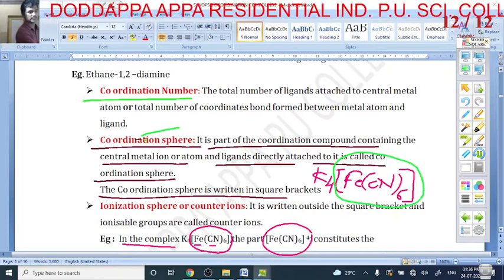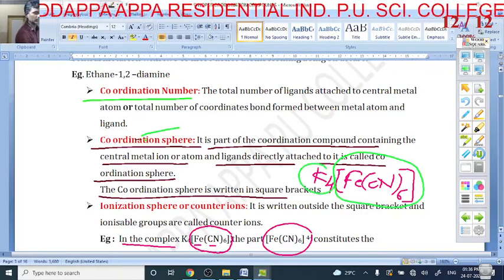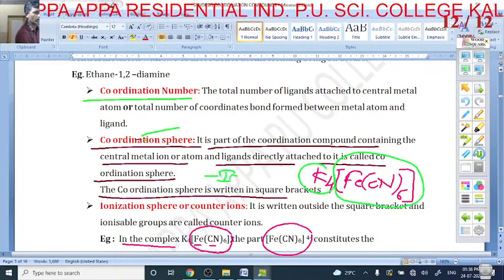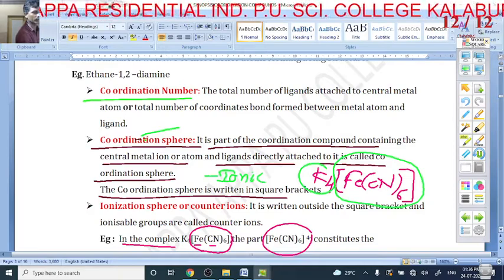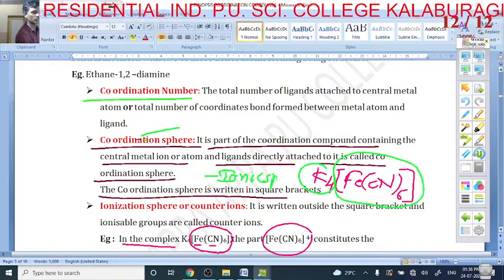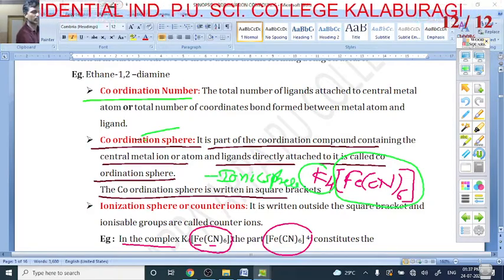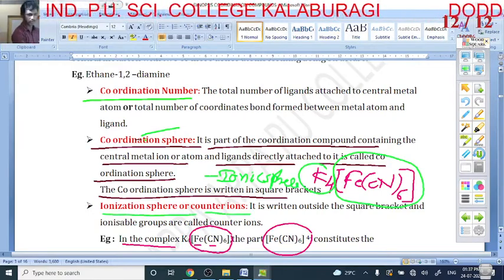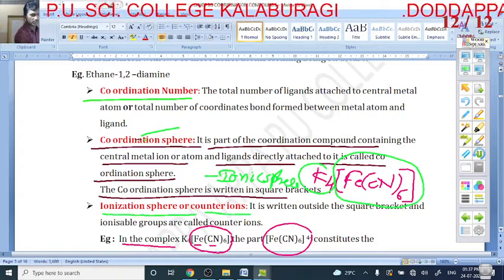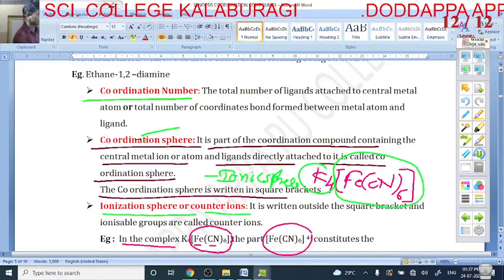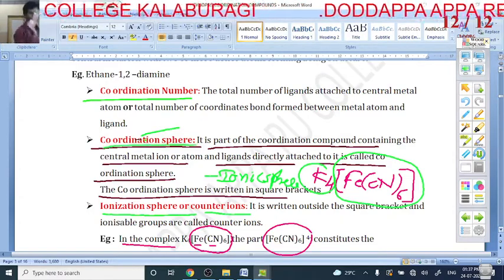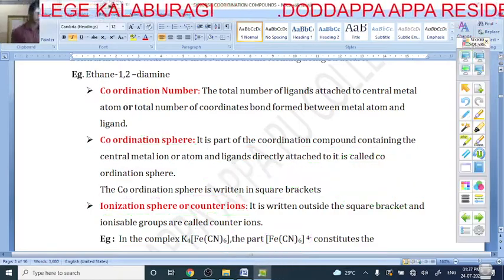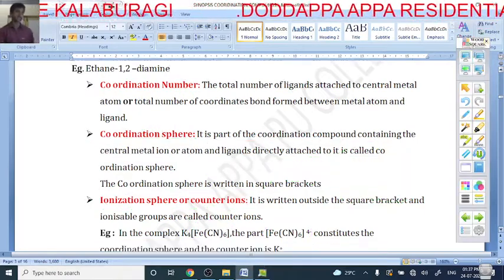And K4 is nothing but the ionic sphere. It is called the ionic sphere, or ionization sphere, or counter ion. K4 is a counter ion and the square bracket is nothing but the coordination sphere. Okay, this is one.